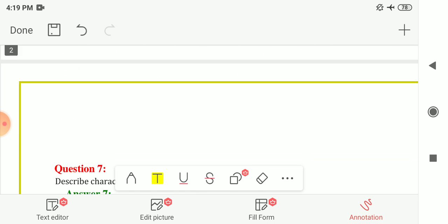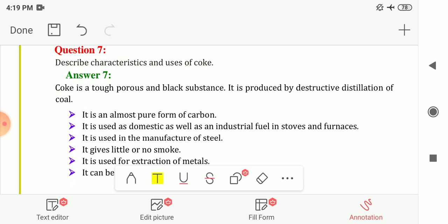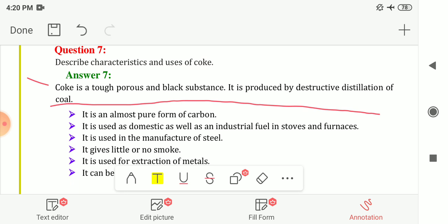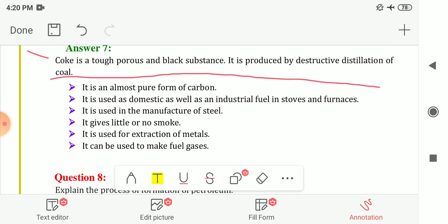Next question number 7. Describe characteristics and uses of coke. How does coke look and what are the uses of coke? So coke is a tough, porous, black substance and it is produced by destructive distillation of coal. This is the process by which we can get coke from coal. That is destructive distillation, which you will study in the upper classes. And here the uses of coke are given to you.